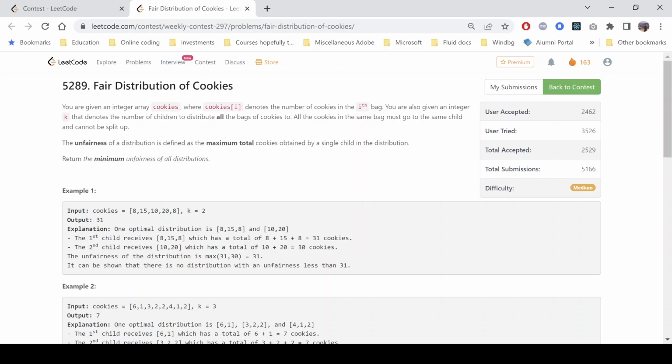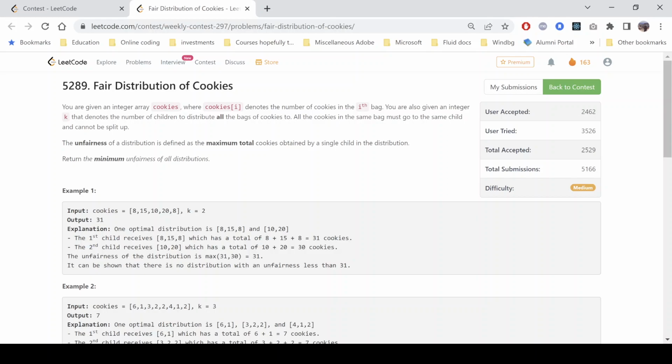So if we look into the constraints, the length of the cookies can go up to 8. That means we can have 8 bags, and each bag can have 10 raised to the power 5 cookies. And obviously the number of students is less than or equal to cookies length, because we need to assign a bag to each student. No student can have 0 candies, so that means the number of students has to be less than or equal to the cookies length, right?